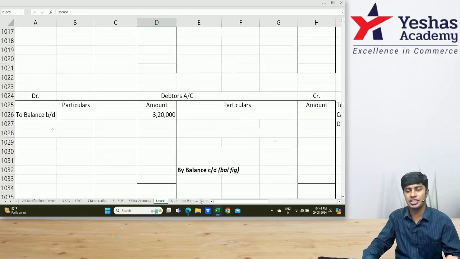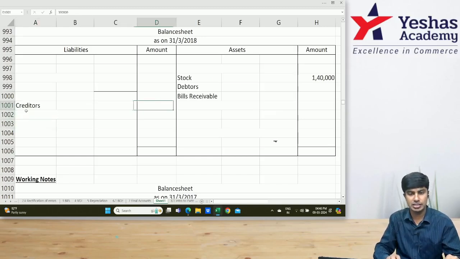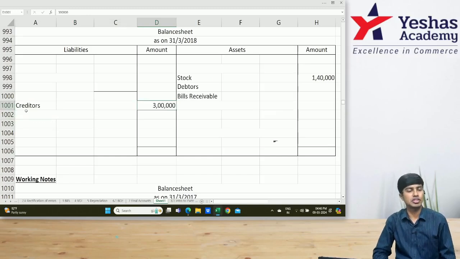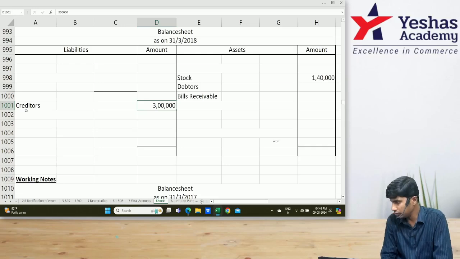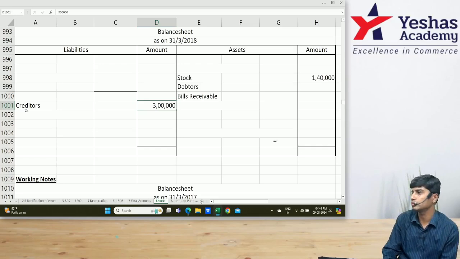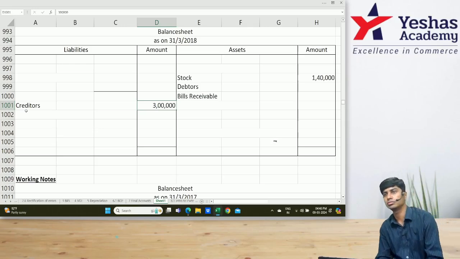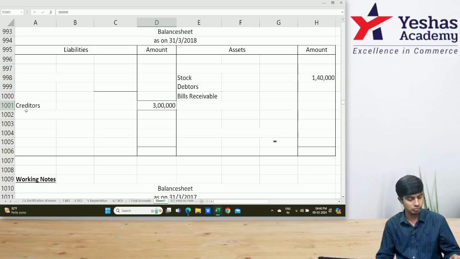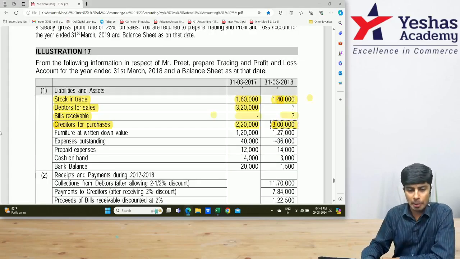In our closing balance sheet, on the credit side, I'll write creditors 3 lakh. 31st of March 2018. Done.